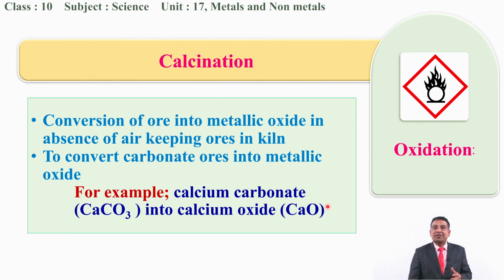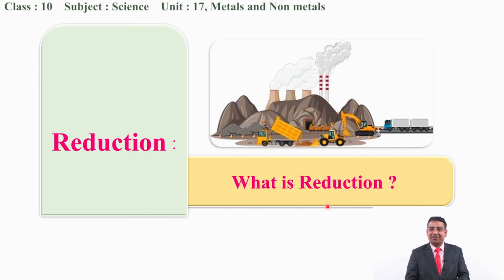After oxidation, obviously we need to go into the reverse process, that is called reduction. What is the reverse form of oxidation? As we have discussed, the conversion of metal into metallic oxide is called oxidation, but here we need to know that reduction is just the reverse process. We need to remove the oxygen so that it turns into the metal.